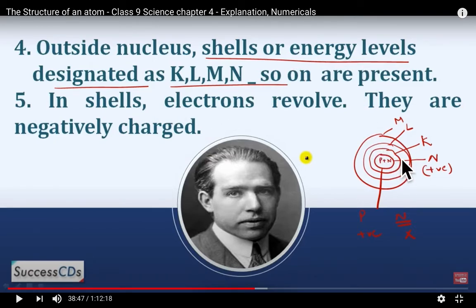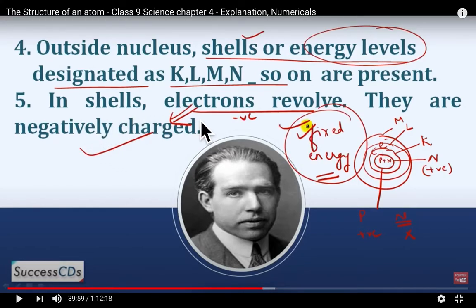And then he gave the rule that all the electrons do not revolve in the first shell or the second shell or the third shell. He gave the rule for the distribution of electrons in these energy shells.